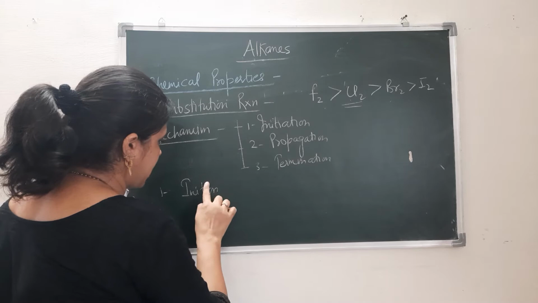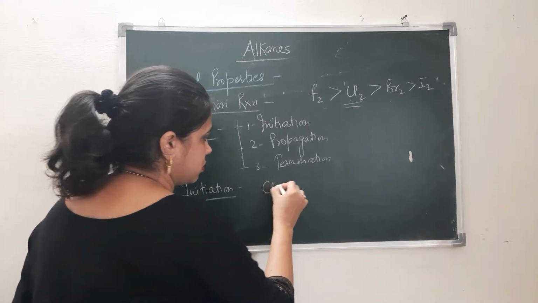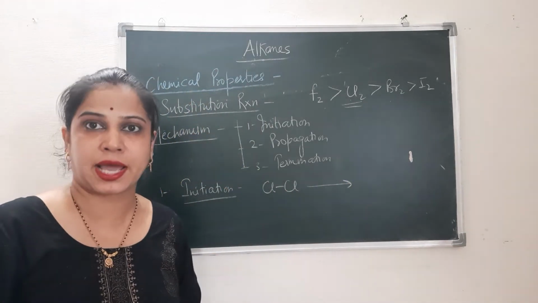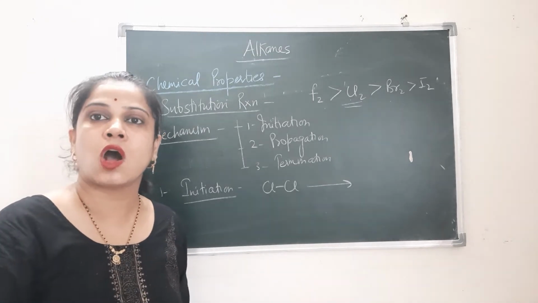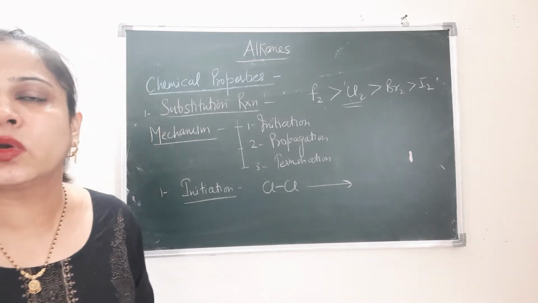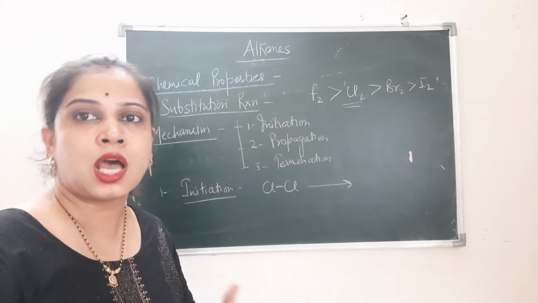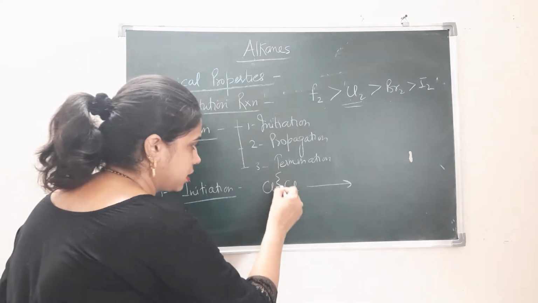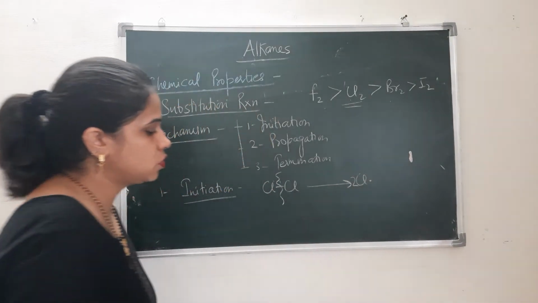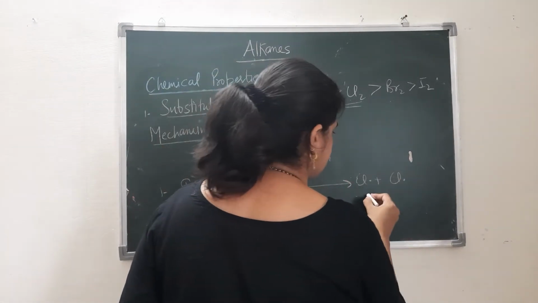So in the first step, the chlorine molecules. See, this is a free radical mechanism. That means the reaction will be carried out with the help of free radicals. So in the first step, there will be formation of chlorine free radical. As we know, the free radical is formed because of homolytic fission. So there will be homolytic fission and we will get 2 chlorine radicals, right? You can write in this form also, right? This is chlorine free radical.